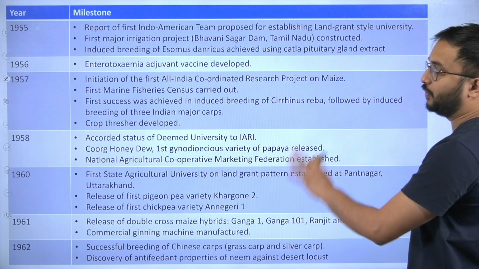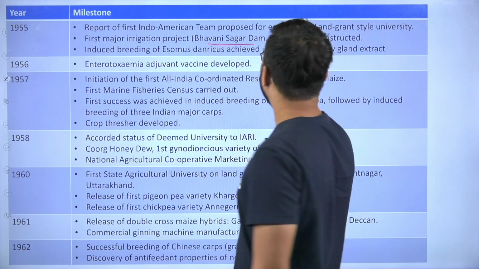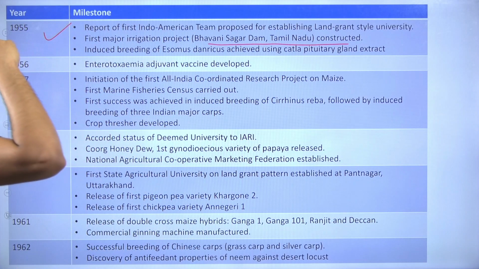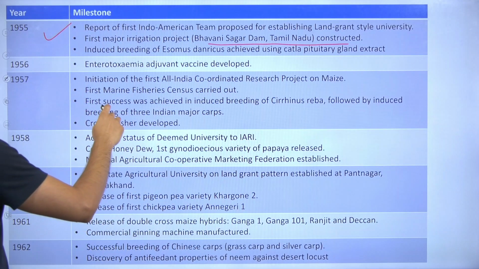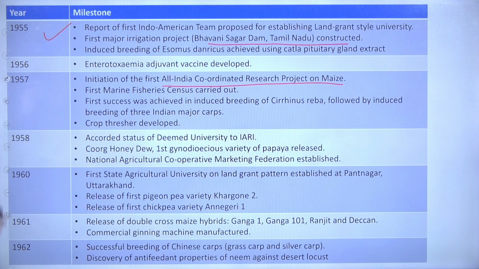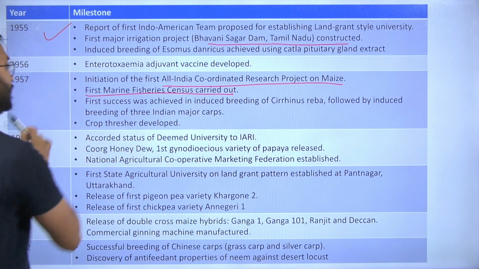Let us move from 1955 to 1962. What is so important? Bhavani Sagar Dam in Tamil Nadu was constructed in 1955. Then the All India Coordinated Research Project on Maize, 1957. First Marine Fisheries Census, 1957.